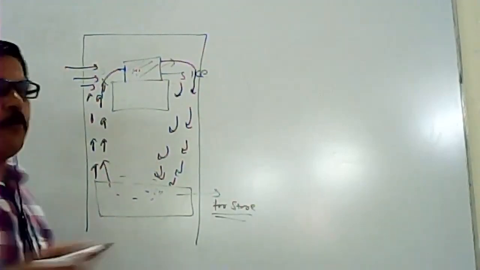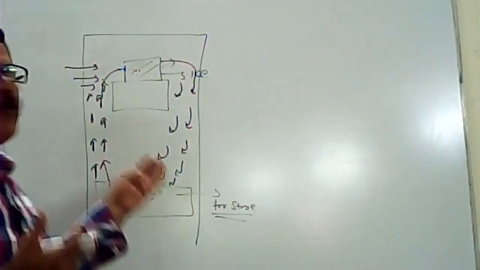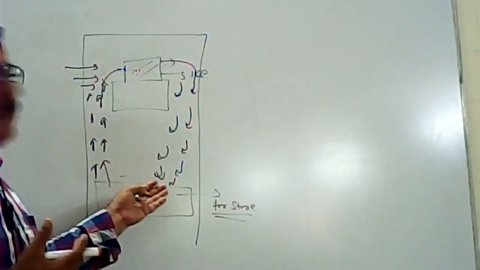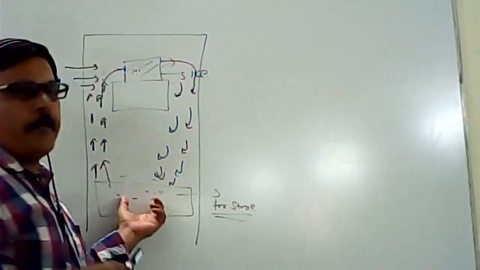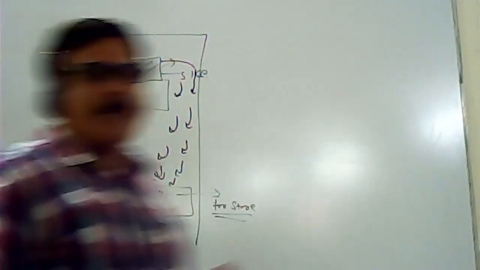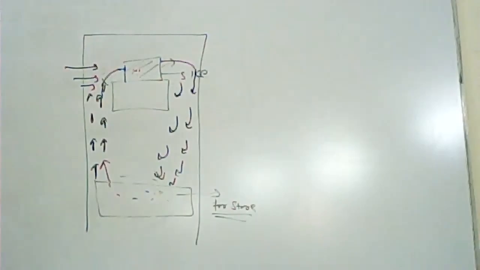These days we are using the VCR cycle, but this is the natural cycle. All the things were kept stored under this for a long time. So this is the preservation method in ancient times. They were using this type of method.